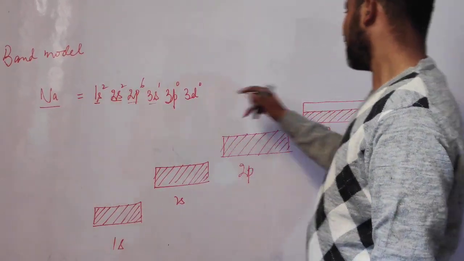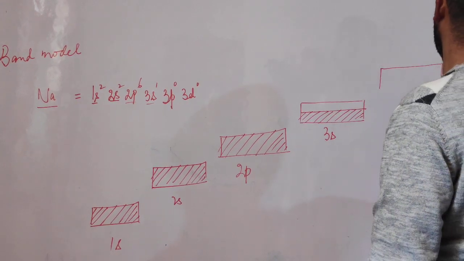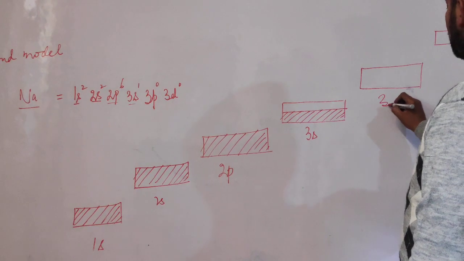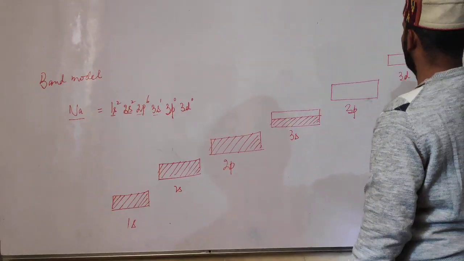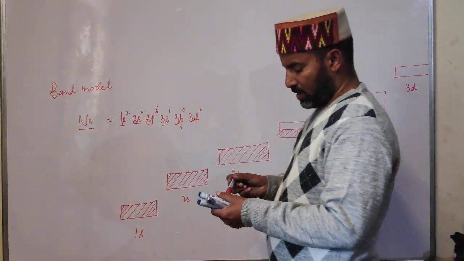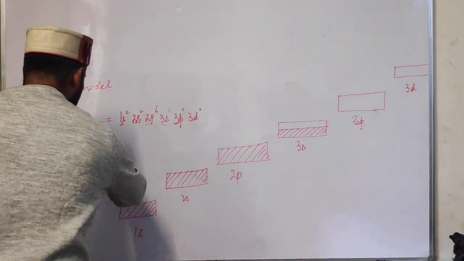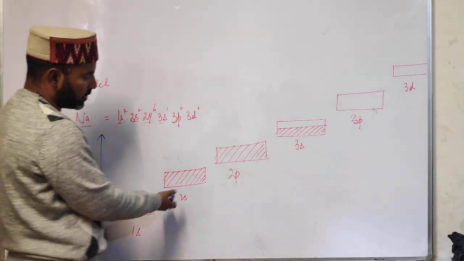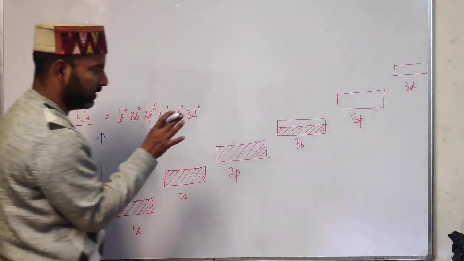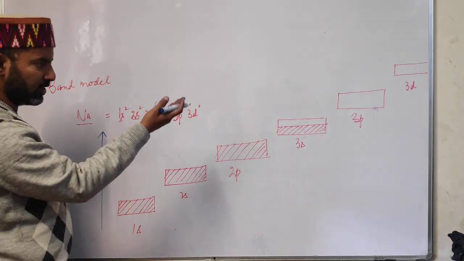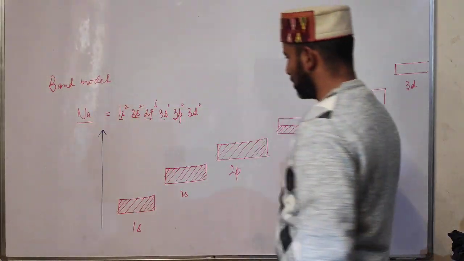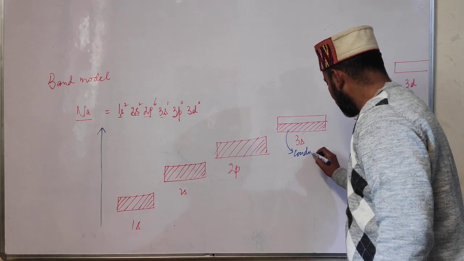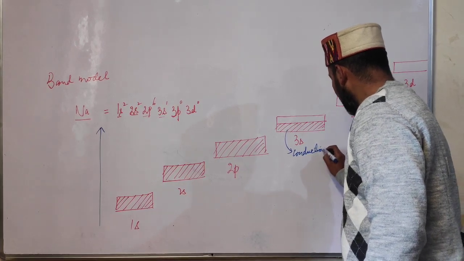Now then we have the 3p band, and above this we have a 3d band. But these bands are vacant. Now among these energy bands, the one which is filled or partially filled and has the highest energy is 3s. So what is the conduction band? Conduction band is